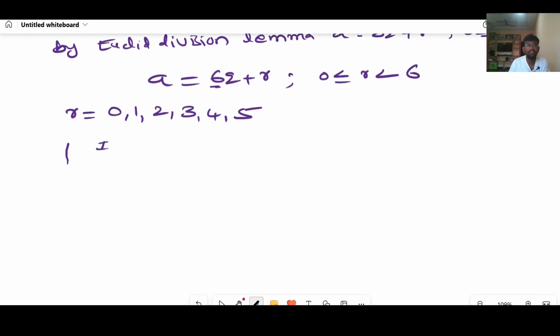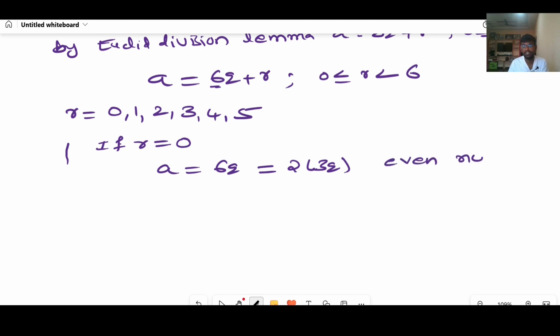If r equal to 0, a will be 6q, that I can write as 2 into 3q, right? It is an even number. We have discussed this type of numbers previously. Why? Because 2 multiples are even numbers.